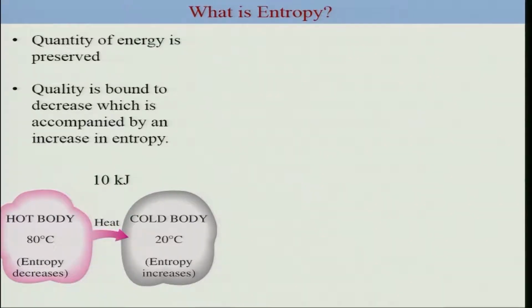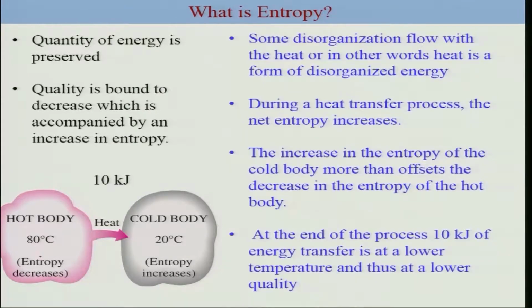This is specifically a heat transfer from a hot body to a cold body, and let's say you have 10 kilojoules transferred from the 80 degree Celsius body to the 20 degree body. Now you can do an analysis of the entropy of this combined system. Your delta S, considering this to be a reversible process, we can write as minus Q by TH plus Q by TL, and the Q is of course let's say 10 kilojoules. Minus is because this corresponds to loss of energy, and plus of course is gain of energy.